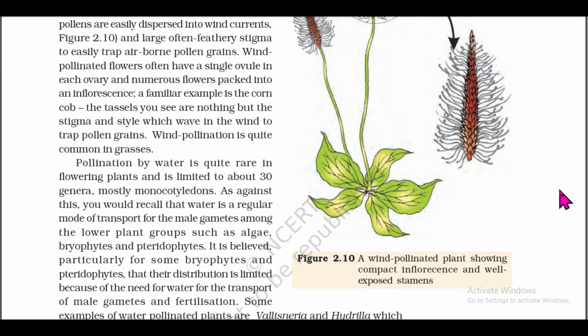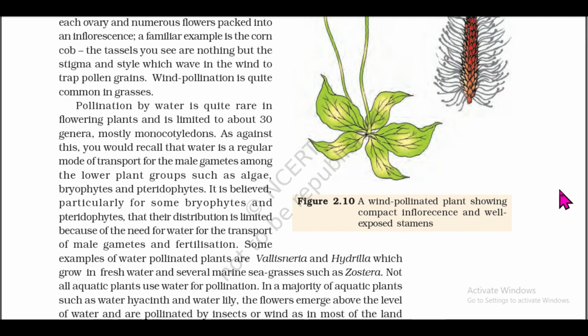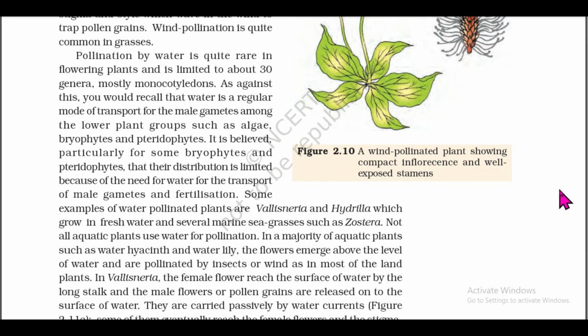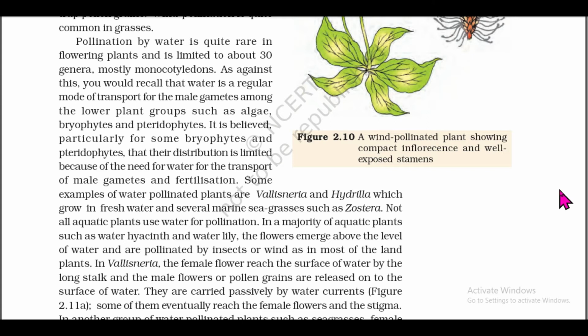Pollination by water is quite rare in flowering plants and is limited to about 30 genera, mostly monocotyledonous. As against this, you would recall that water is a regular mode of transport for the male gametes among the lower plant groups such as algae, bryophytes and pteridophytes. It is believed, particularly for some bryophytes and pteridophytes, that their distribution is limited because of the need for water for the transport of male gamete and fertilization.